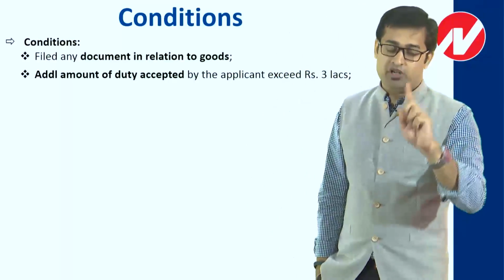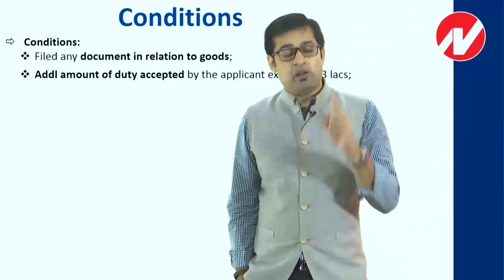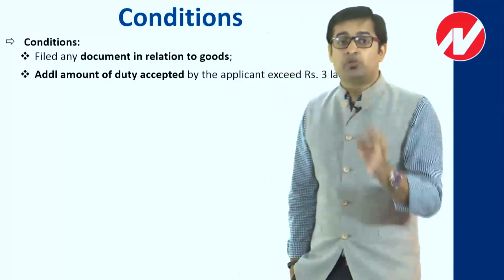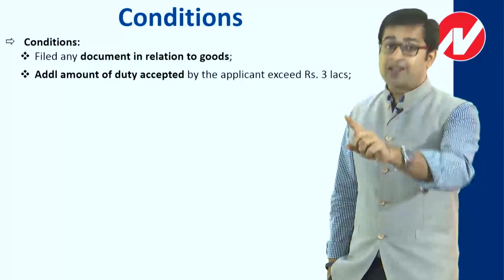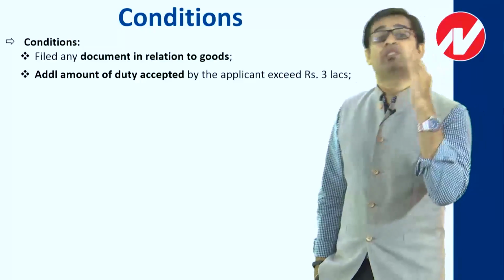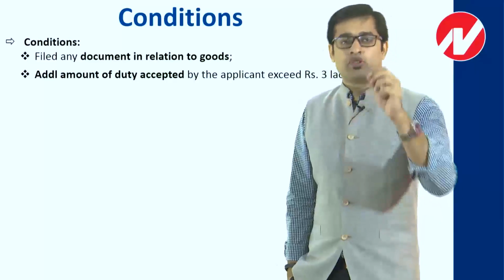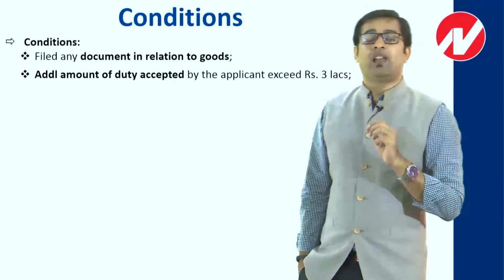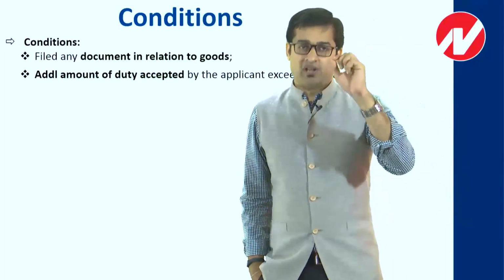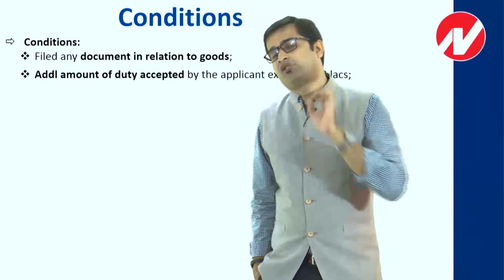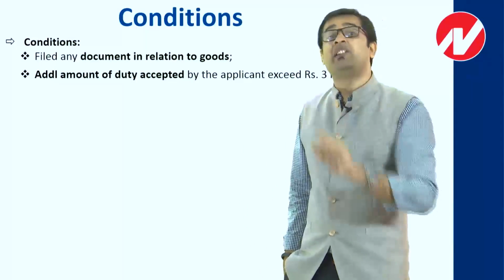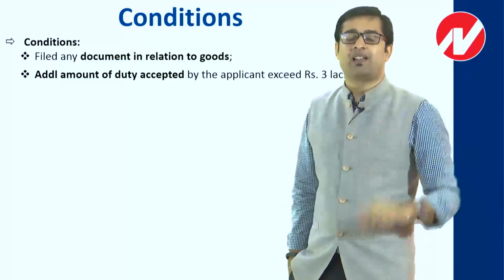Your first requirement is this. I will again say this, that the additional duty liability for which you are applying to the settlement commission shall exceed 3 lakh rupees. If it is less than 3 lakh, it does not qualify. For example, in my case the duty liability was 2,90,000. I am accepting additional duty liability as 2,90,000 and 20,000 is interest payable on that, so it is total 3,10,000.